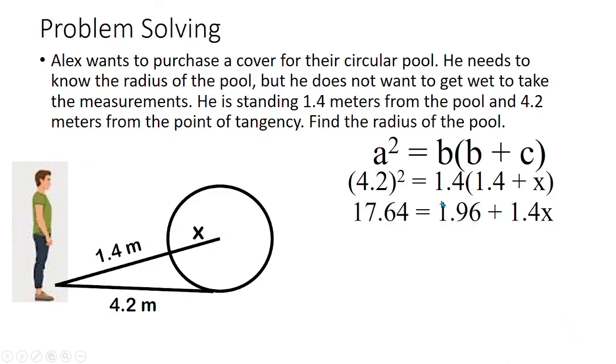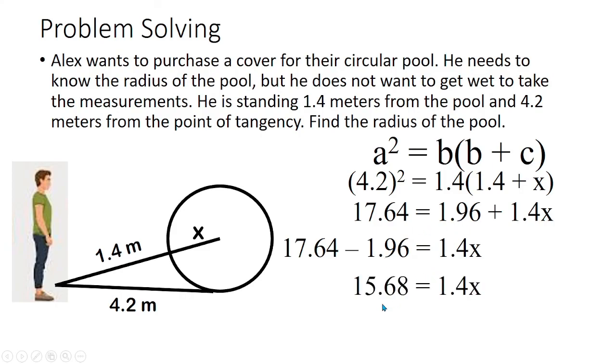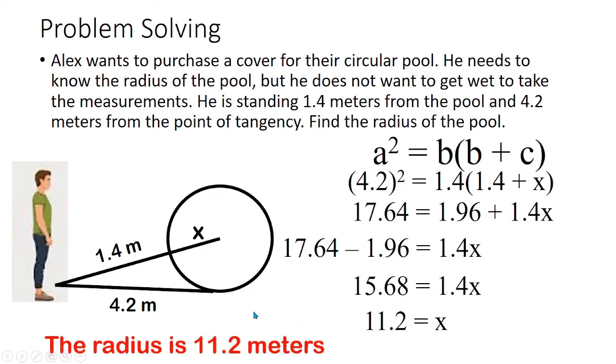So, that will be 17.64 equals to 1.96 plus 1.4x, ha? So, take note, ha? Hindi ko binigay yung kompletong details dun sa WW nyo, ha? Binago ko ng konti. Yung iba kasi kung ano yung na-i-example ko, yun ang binibigay na sagot. Okay, so we transpose 1.96. So, ang matitira ay 15.68 is equal to 1.4x. To get x, divide 15.68 by 1.4. So, the answer is 11.2. So, that means the radius is 11.2